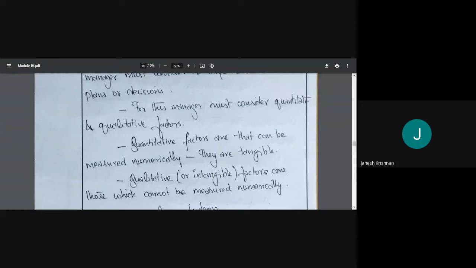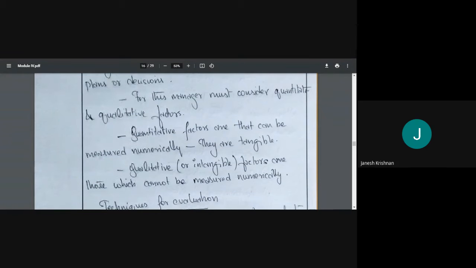Qualitative means those factors which cannot be measured, like the quality of our labor force, the political scenario, or the condition of the roads. These things will change. They cannot be measured numerically, and they are intangible. All factors must be considered, and while considering, you need to take care of both quantitative and qualitative factors.